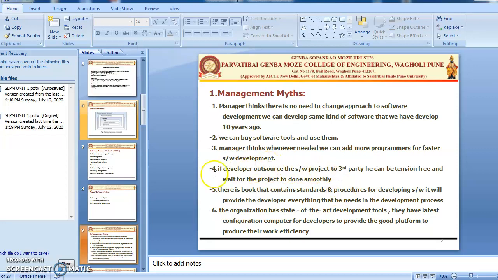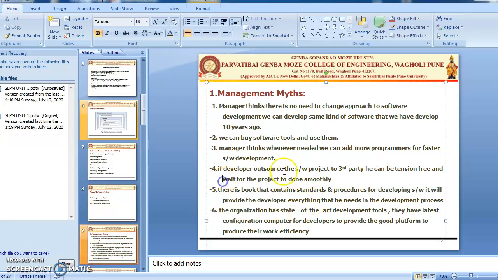The next is, if the developer outsources the software project to a third party, he can be tension free and wait for the project to be done smoothly. But the reality is, when the organization is unable to manage and control the software project internally, it will be very difficult for them to get the project done by a third party or by outsourcing it.